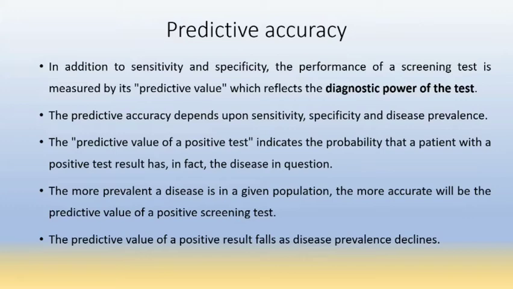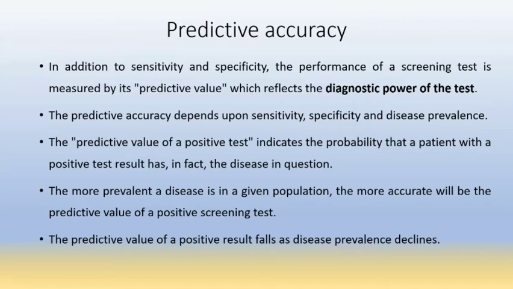The predictive value of a positive test indicates the probability that a patient with a positive test result has in fact the disease in question. The more prevalent the disease is in a given population, the more accurate will be the predictive value of a positive screening test.